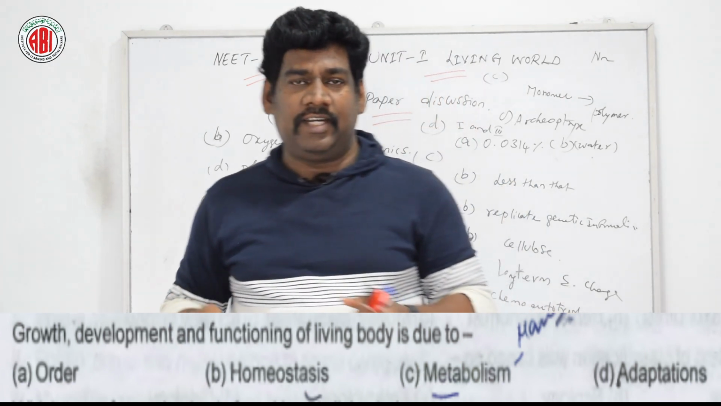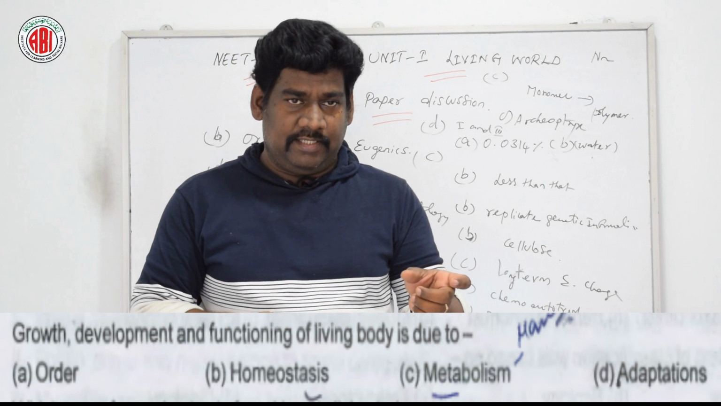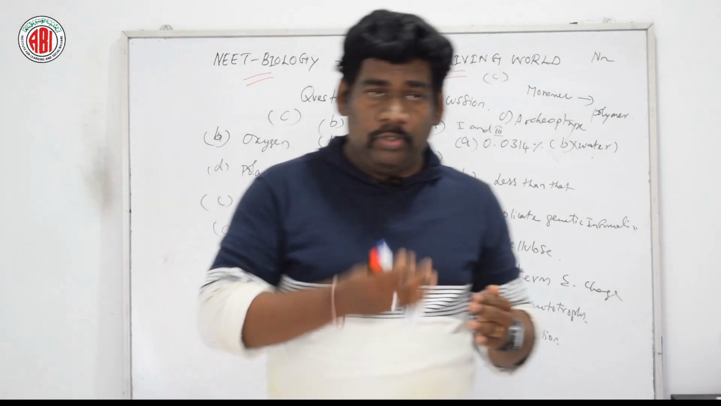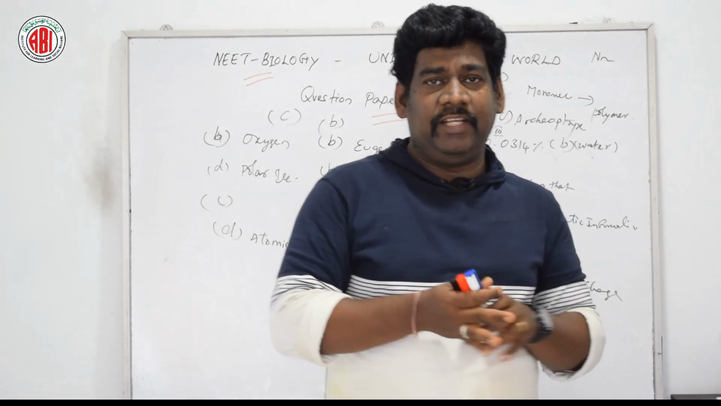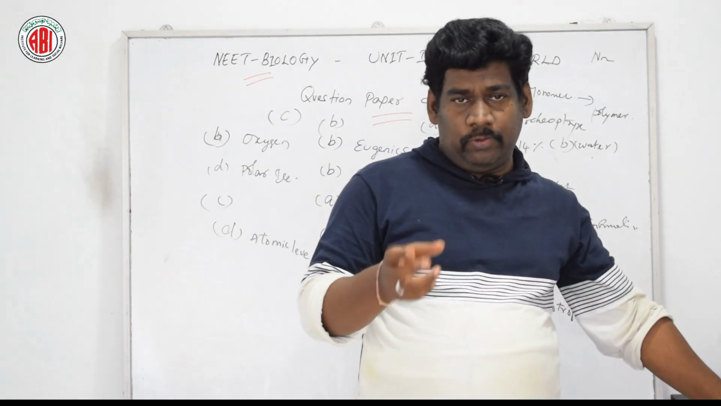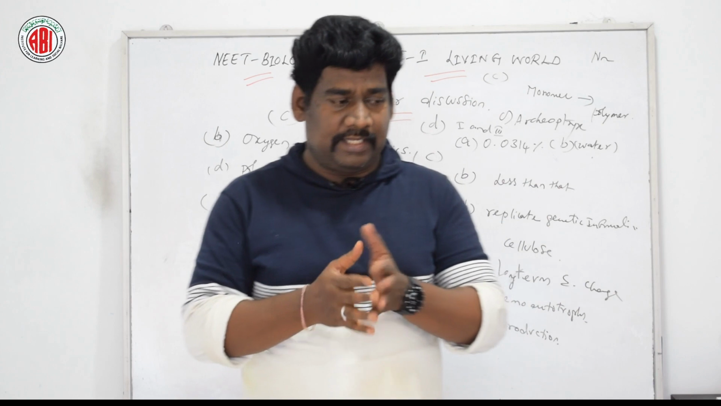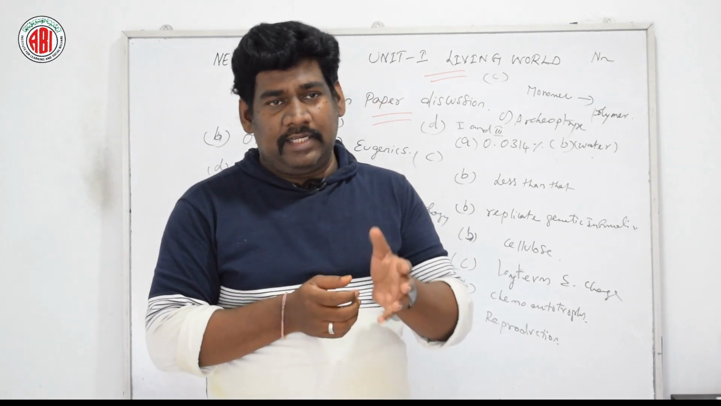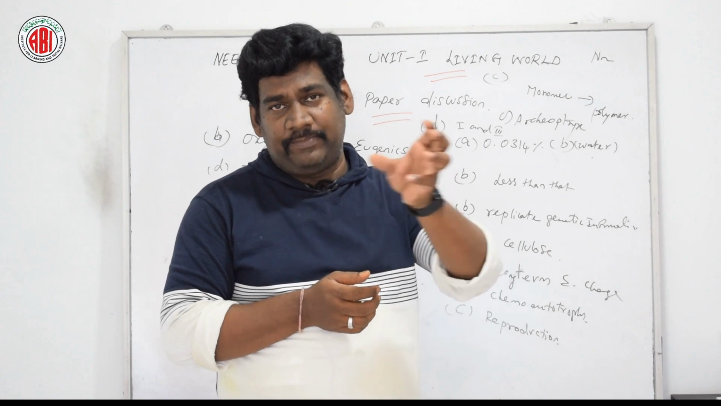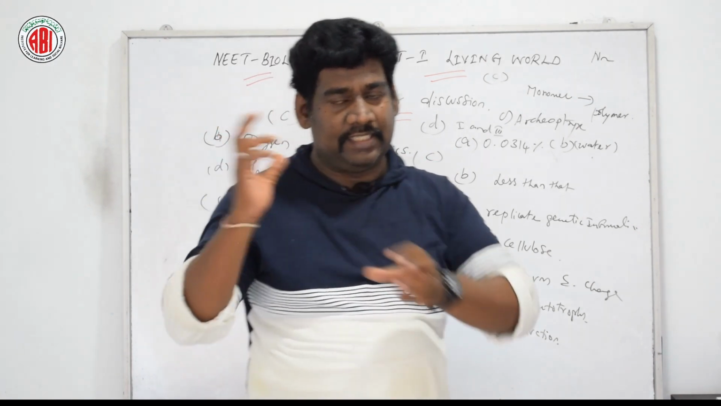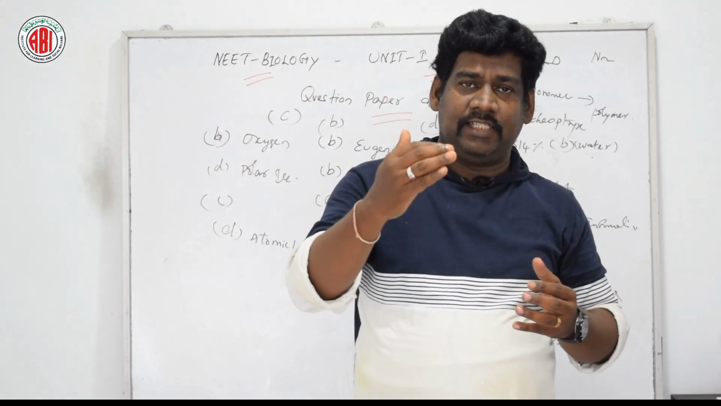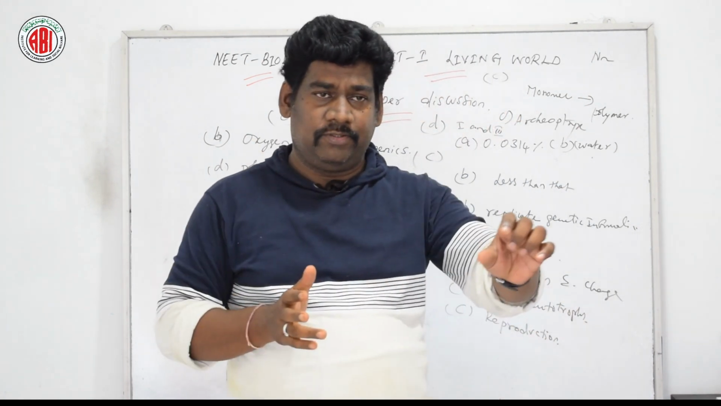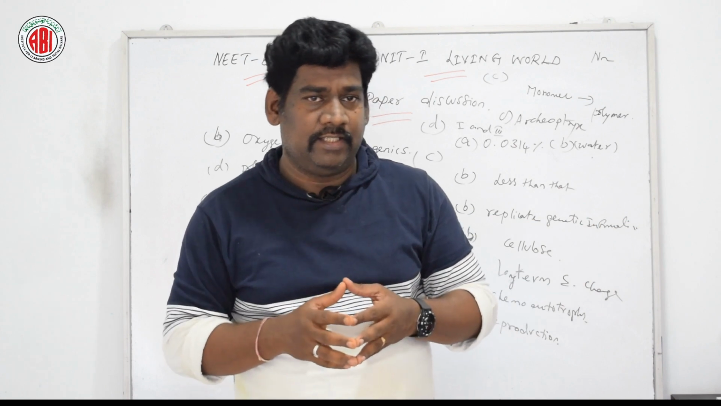Here are 4 different options given. Order, homeostasis, metabolism, adaptation. Growth, development and functioning of living body is due to. Okay. Order is not a characteristic feature. Order is a category of taxonomic hierarchy we have discussed. Species, genus, order, family, these all are taxonomic categories. So option A is not the right answer.